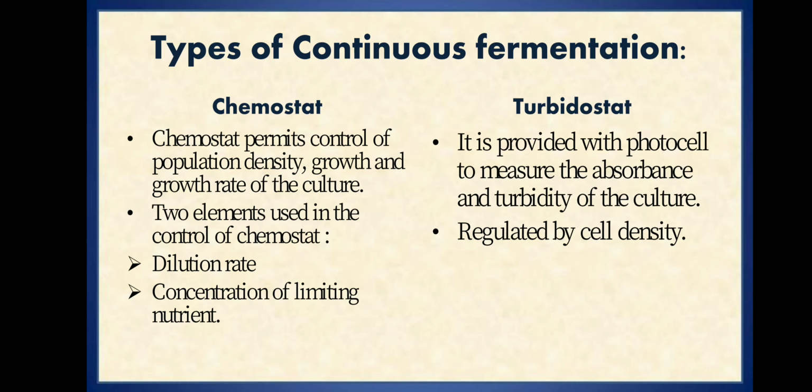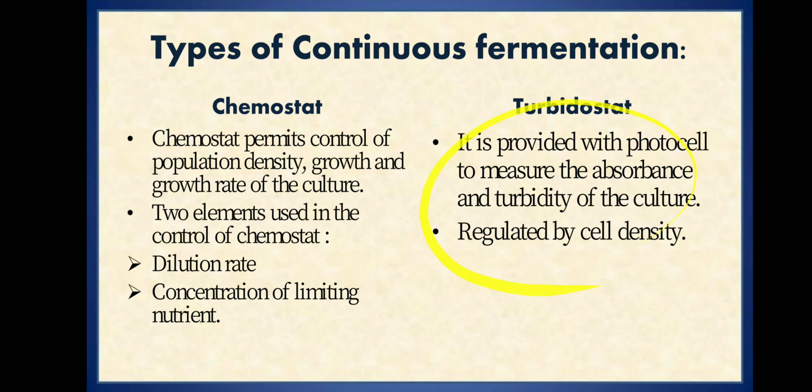In chemostat, the regulating factor is the limiting nutrient. The concentration of the limiting nutrient present in the fermenter is the regulating factor. Say for example, if an amino acid is getting limited or depleted in the fermenter tank, then the media will be supplied immediately into the fermenter tank and the product being formed will be harvested immediately. So here the rate limiting factor is the concentration of the limiting nutrient present in the fermenter.